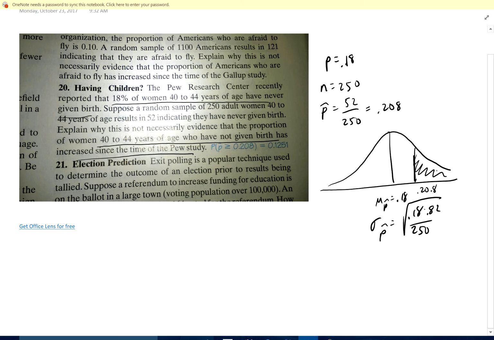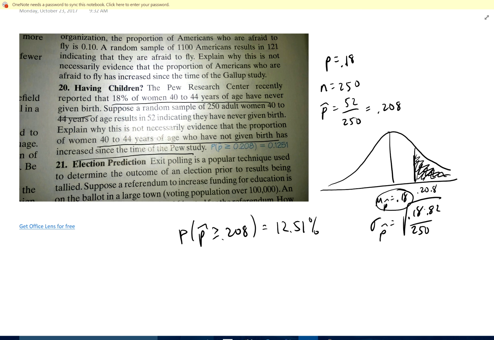Does that make sense what they're asking? They're saying, what's the chance that it's increased from 18%? Well, we got a sample of 20.8%. So what's the probability that it's greater than that, or equal to 0.208? If you find that probability, you get 12.51%. That's not unusual, right? So this could happen. If the true proportion is 18%, me getting 20.8 or higher happens 12% of the time. So that's reasonable. It doesn't make me question the 18% at all.